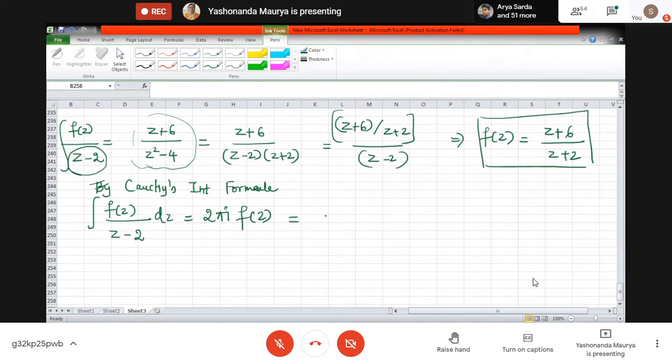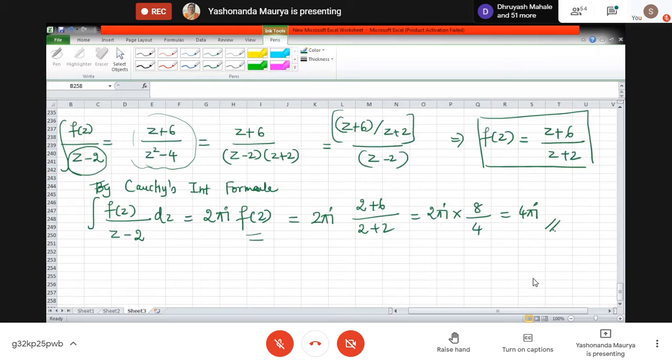Now what is my f of z? Just now we realized it is z plus 6 upon z plus 2. So now we put 2 in place of z: 2 plus 6 divided by 2 plus 2. This is 2 pi i into 8 by 4. So this is 4 pi i. Is this clear? Yes.